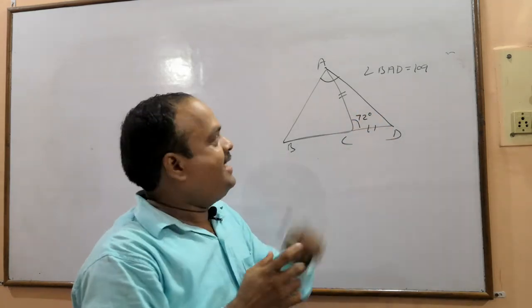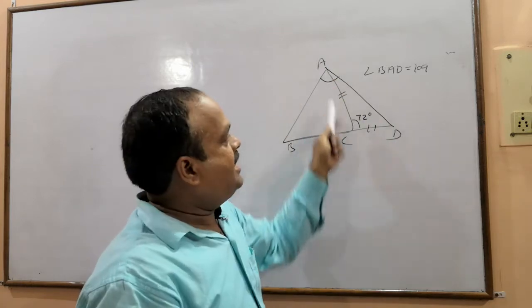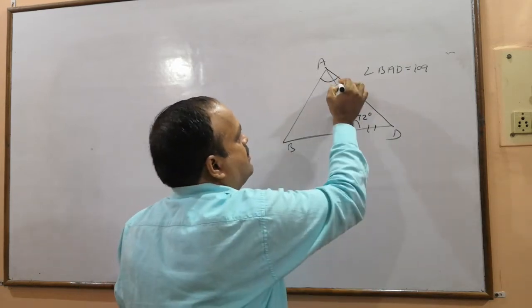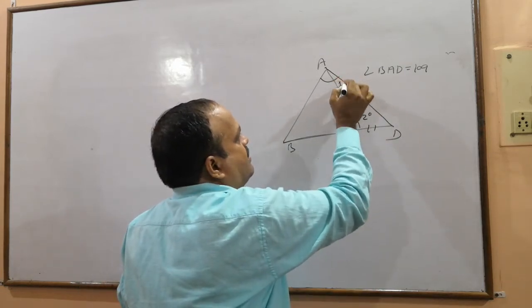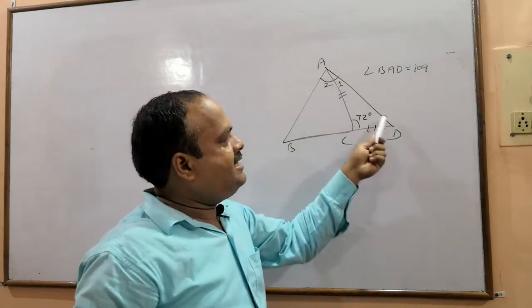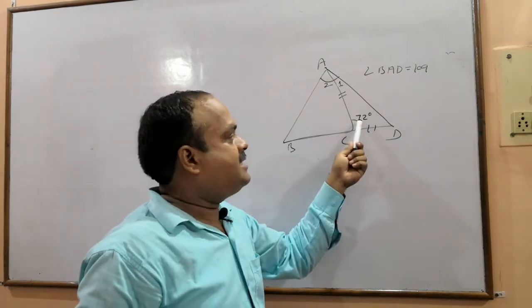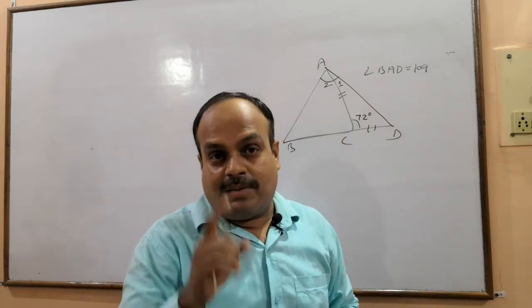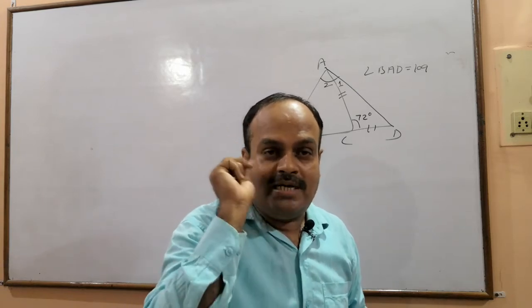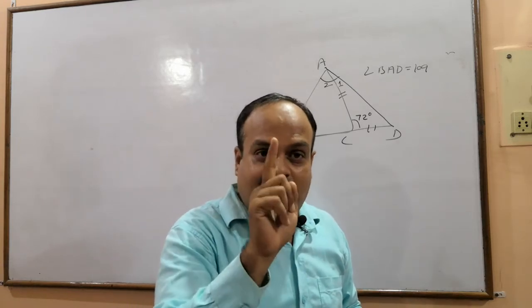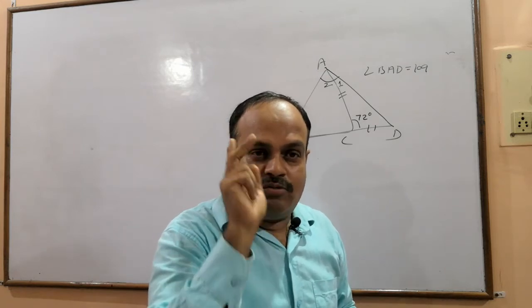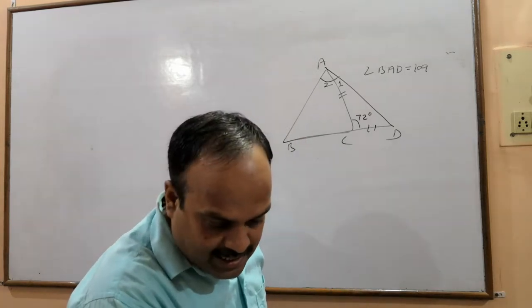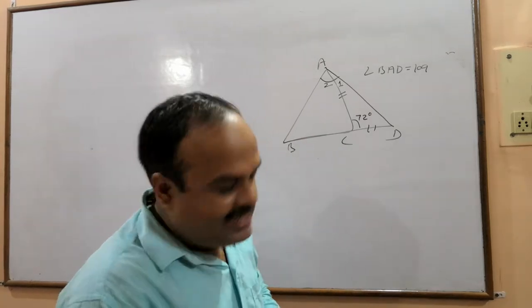Angle ACD is the vertical angle of this isosceles triangle, and these are the base angles. I mark here 1, here 2. Angle 1 and angle D are the base angles of this isosceles triangle. I hope you remember the formula to find each base angle of an isosceles triangle: 180 minus vertical angle, divided by 2. Now what does it say? Prove that BC is greater than AC.